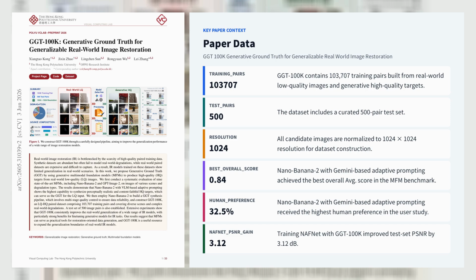For example, NAFNet gained 3.12 decibels PSNR and plus 26.2 percentage points VLMR, while XRestormer improved by 3.54 decibels and plus 24.2 points. The largest benefits appeared in generative models such as Flux ControlNet and Qwen Image Edit, showing that foundation model-generated supervision can expand restoration beyond the limits of existing paired datasets.